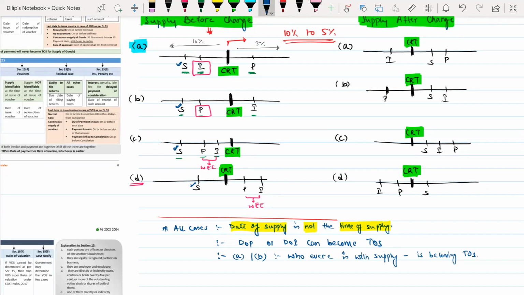In case number 1, who is with supply? Sir, invoice is with supply. So what is the time of supply? The time of supply is date of invoice. In case number 2, who is with supply? Sir, payment is with supply. Therefore, the time of supply is the date of payment.